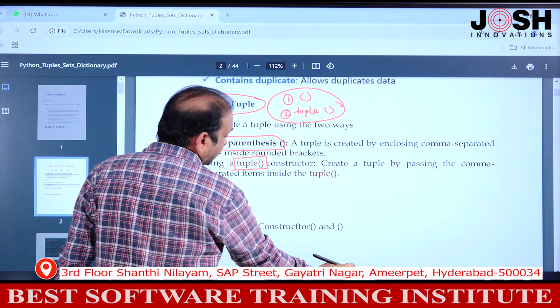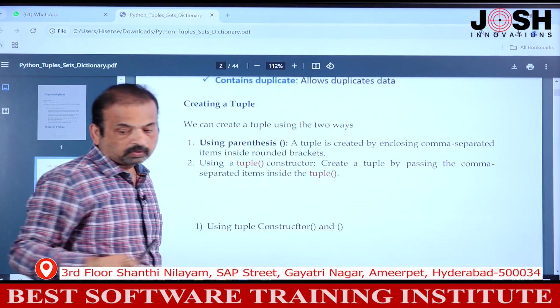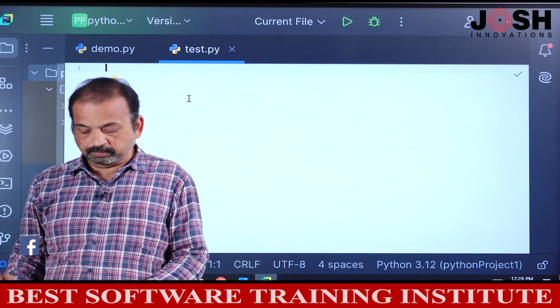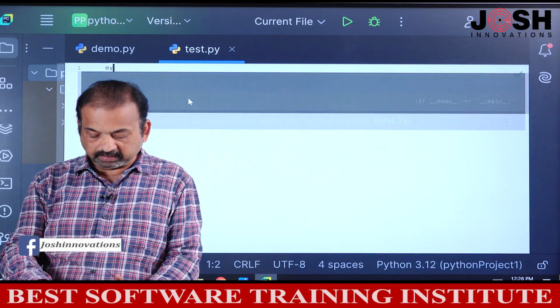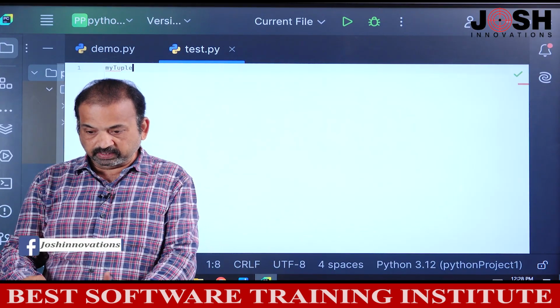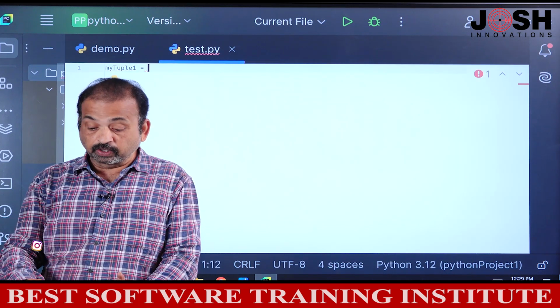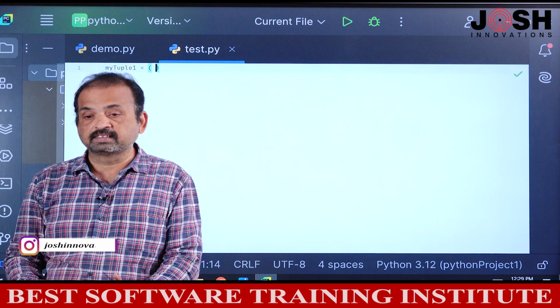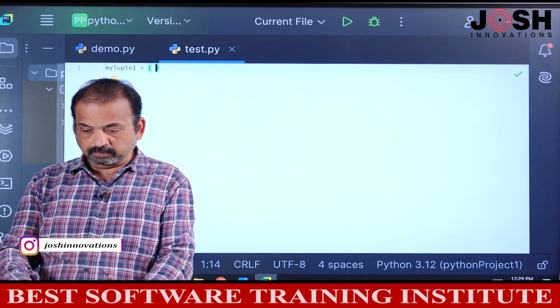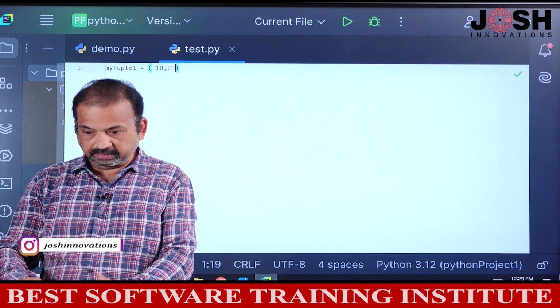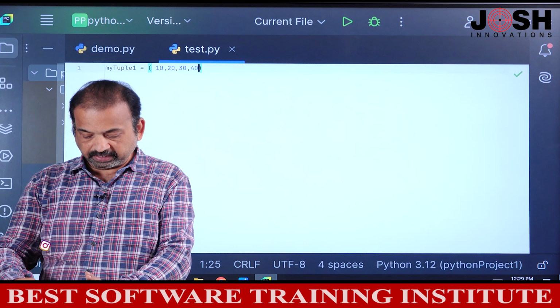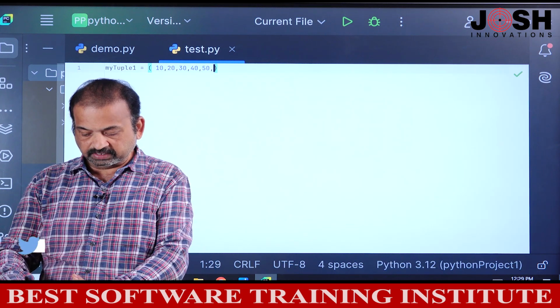Let's see practically. I'll go to PyCharm. I'll take one variable called myTuple1, equal to round brackets, parentheses, for example 10, 20, 30, 40, 50 and 60.